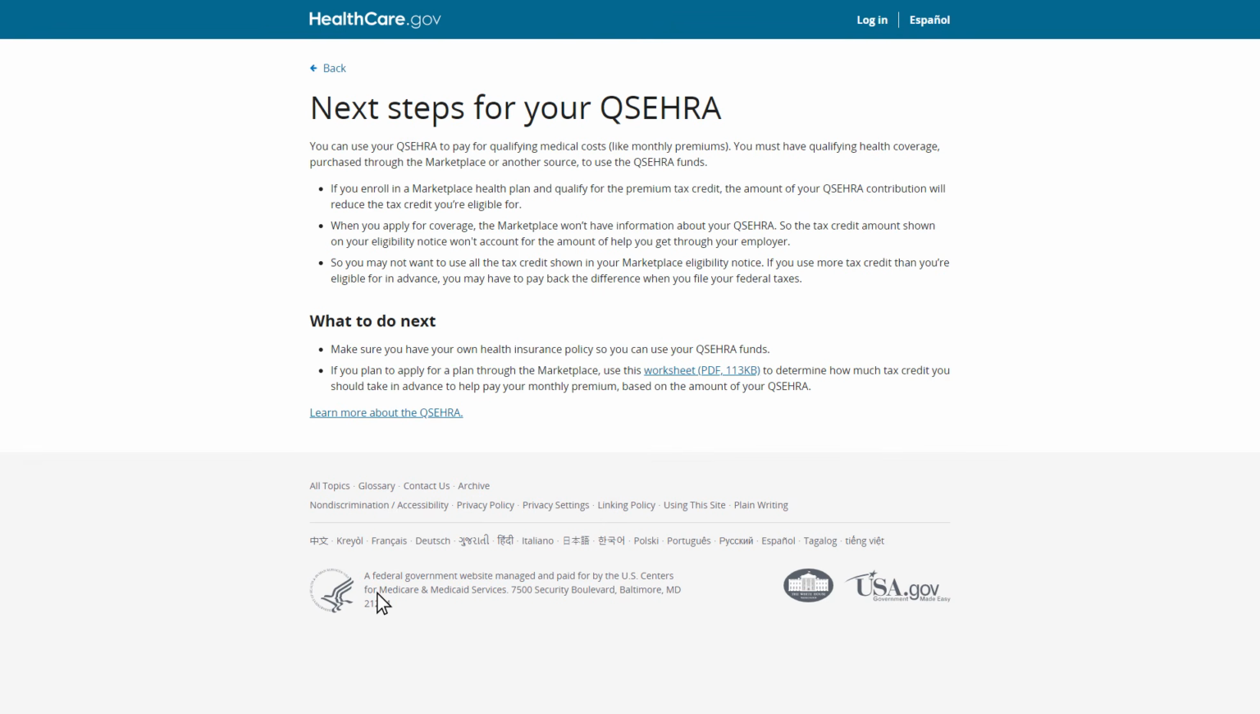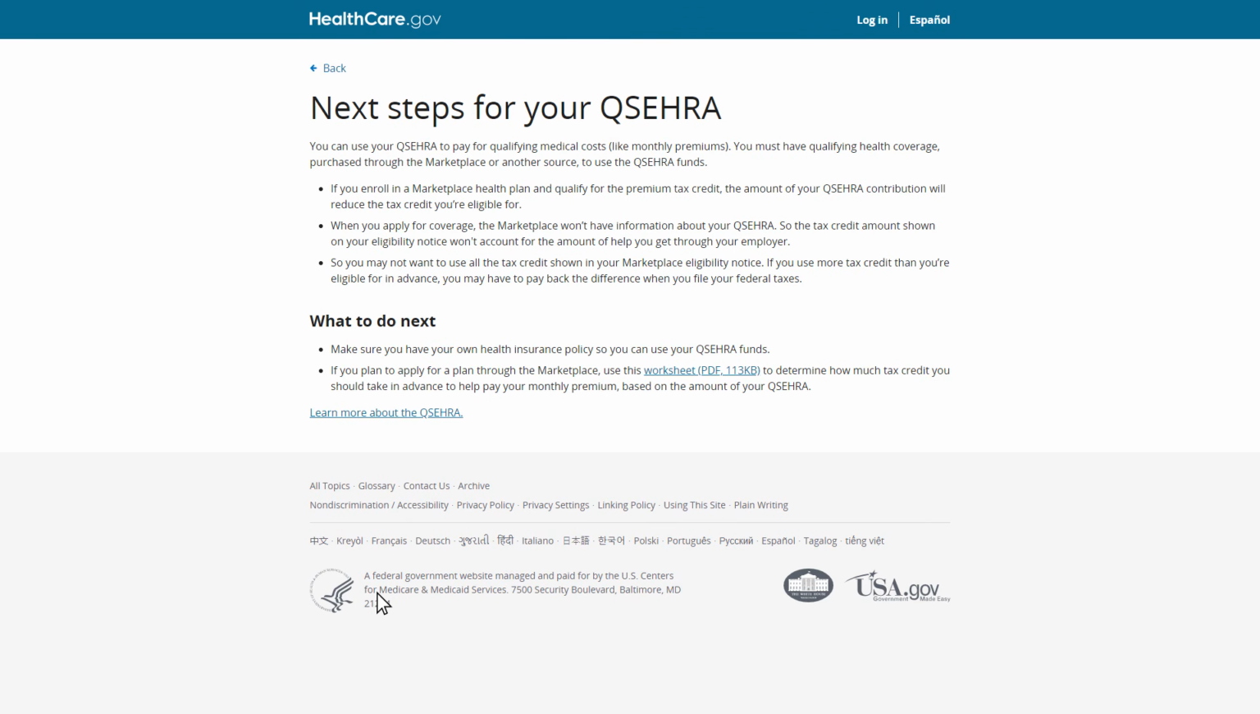Molly learns that she can use her QSEHRA to help pay for qualifying health coverage if she has a health insurance plan from the marketplace or another source that meets standards for minimum essential coverage, or MEC, like coverage from a family member's employer. If Molly applies for coverage through the marketplace and attests that she has been recently provided a QSEHRA, she may qualify for a special enrollment period based on having been newly provided a QSEHRA, and she